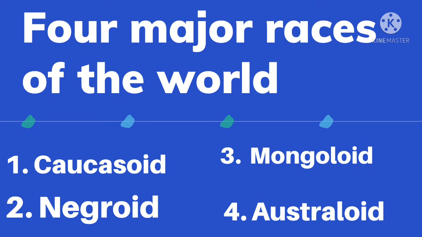Now, we're going to look at these races one by one, their features, their color, their hair type, their facial look, and their eyes. Oftentimes, you identify various people of these races based on their skin color, hair, face, and eyes. So we'll look at the Caucasoid, the Mongoloid, Negroid, and Australoid.